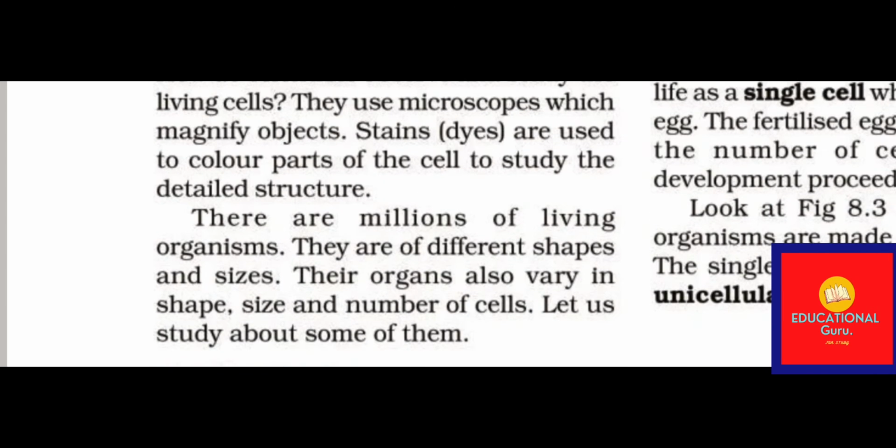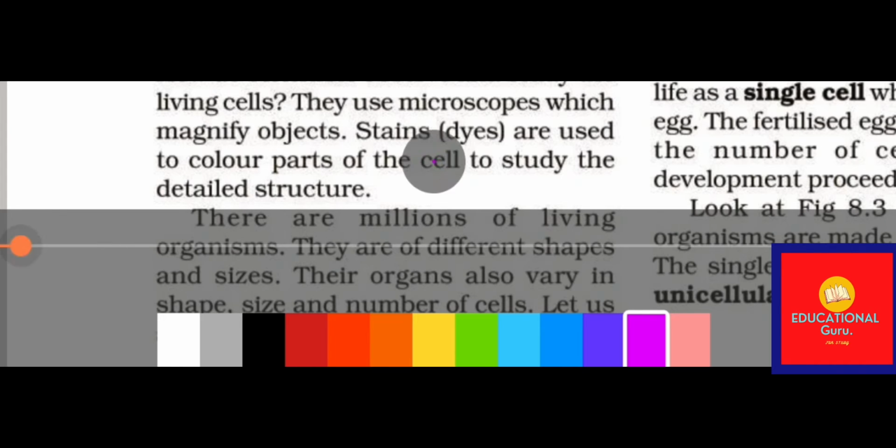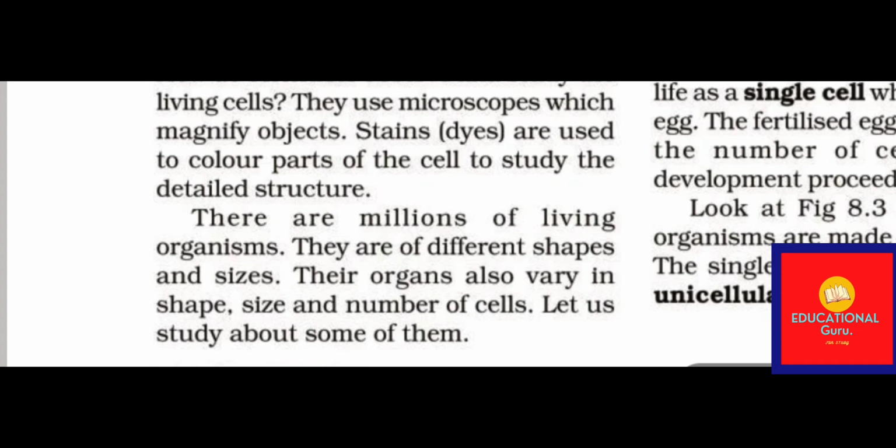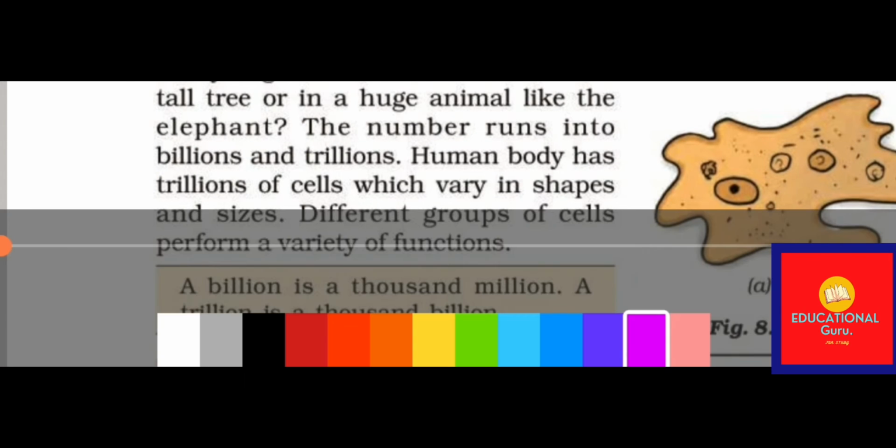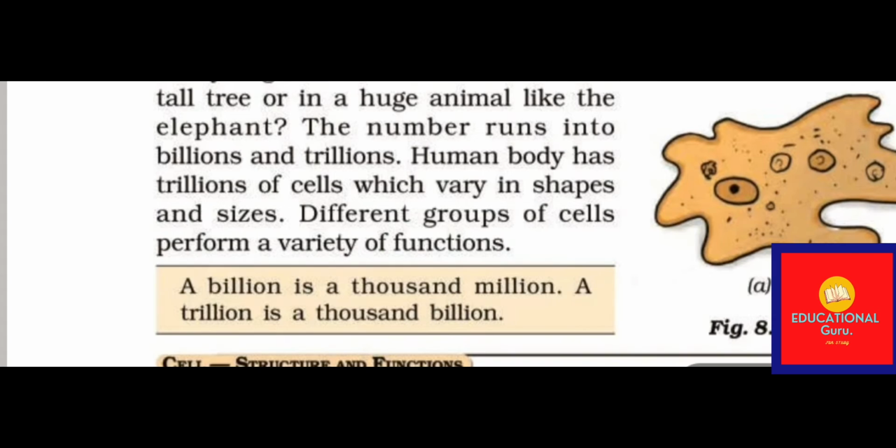Now, organisms show variety in cell number, shape, and size. In this topic we are going to read about numbers, shapes, and sizes. There are millions of living organisms, and they have different shapes and sizes. Organisms also vary in shape, size, and number of cells. Let us study some of them. The first thing I am going to read is the number of cells.